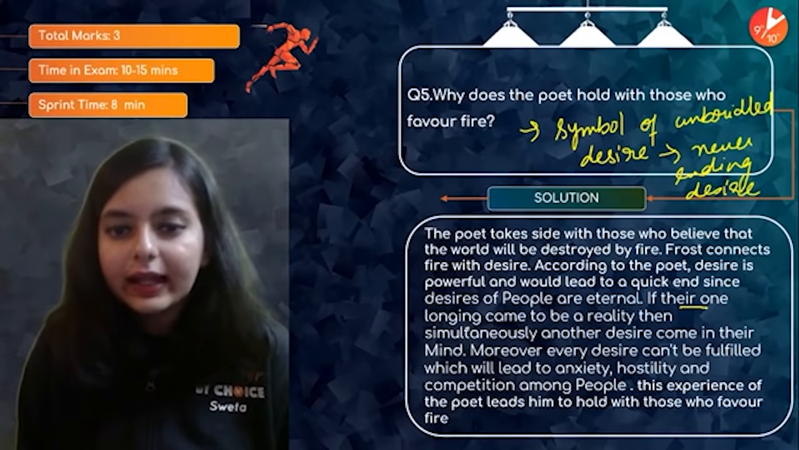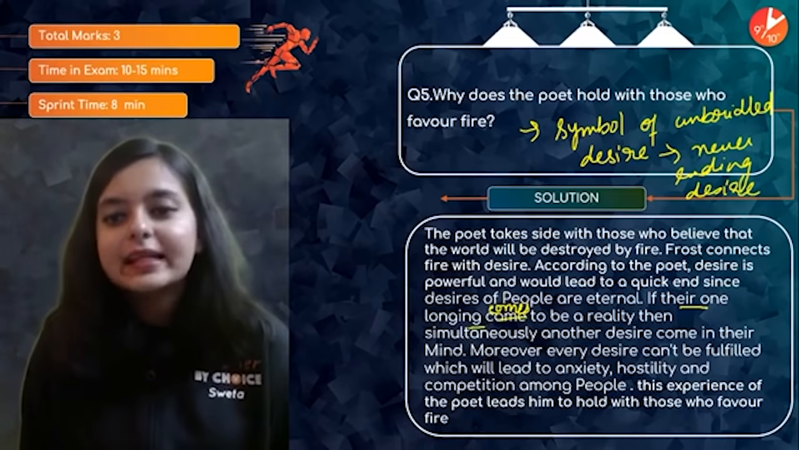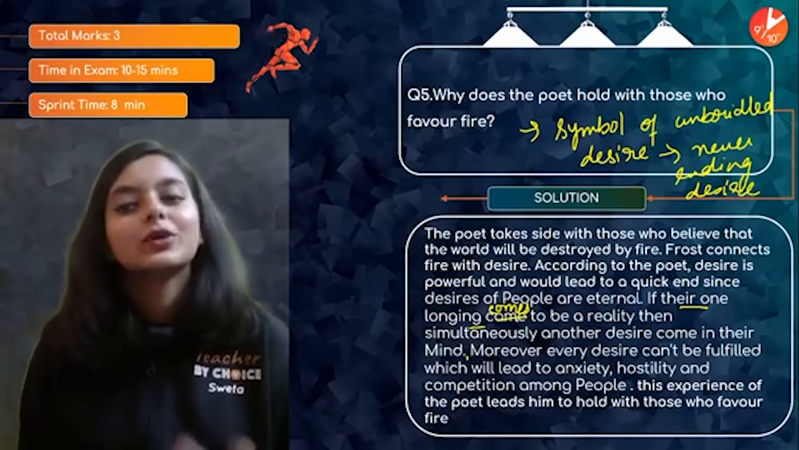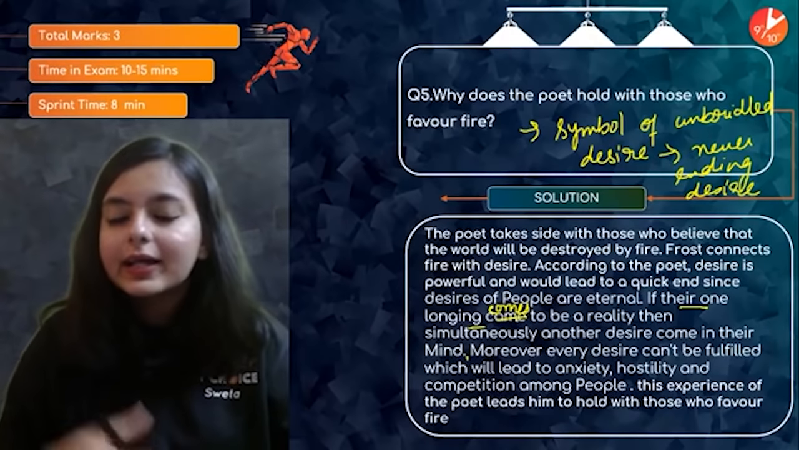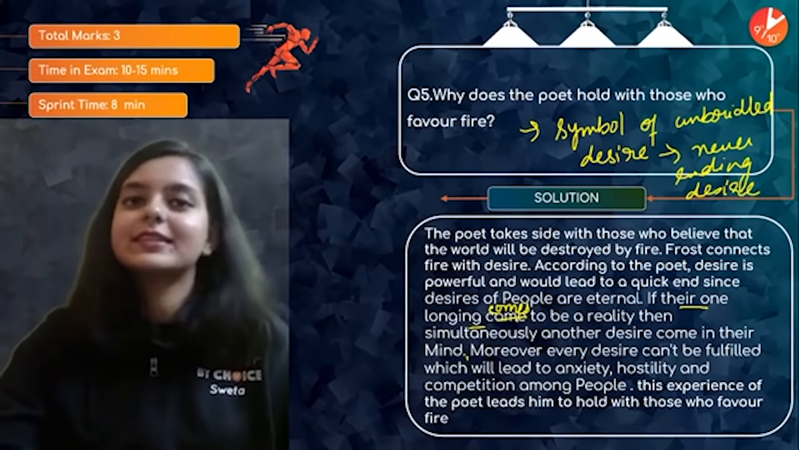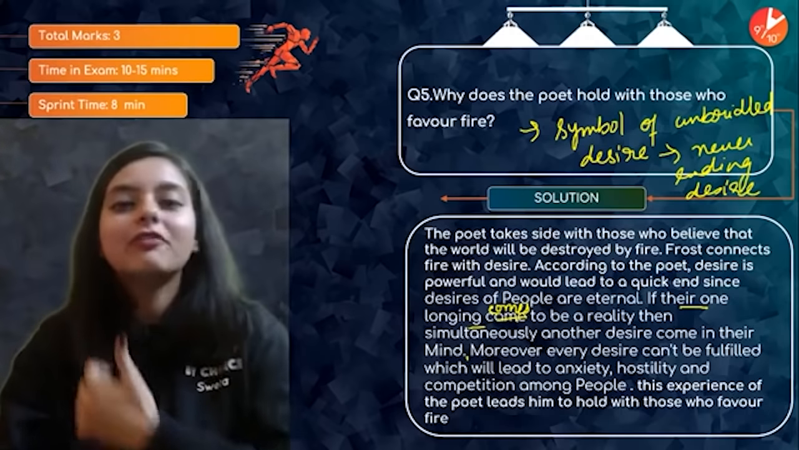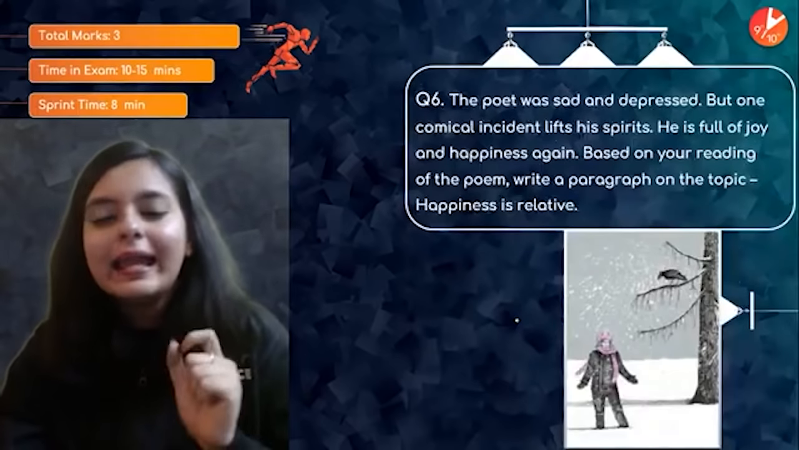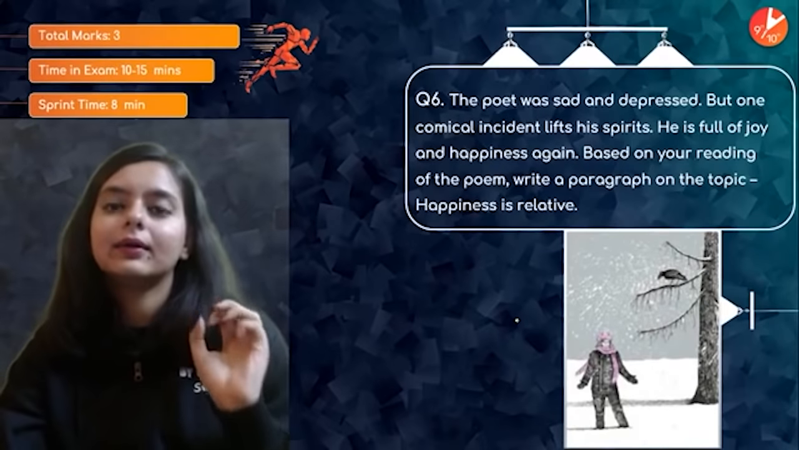That if their one longing comes to a reality, not came, then simultaneously another desire comes in their mind, right? So this is what has been explained here, that once you fulfill your need, it gives rise to the next need. So that is why it has the greater potential of destroying the planet Earth.